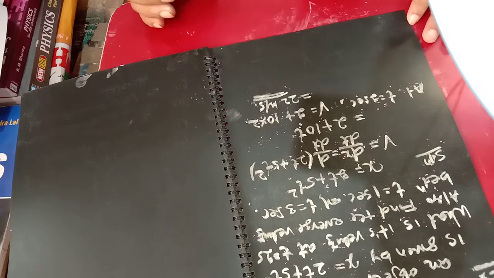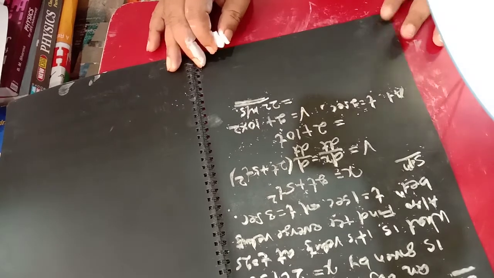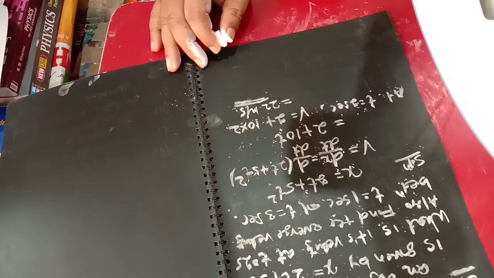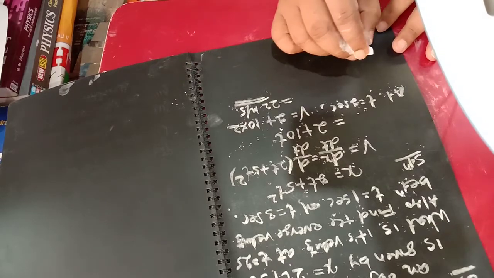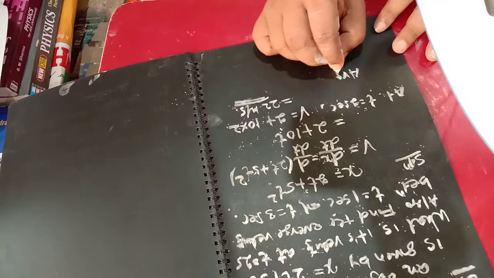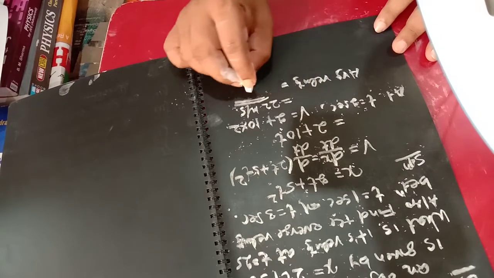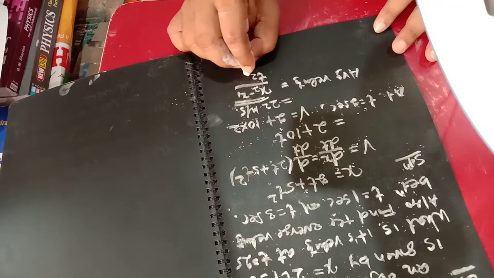In the second question it is asked what is the average velocity. If you talk about the average velocity, you have to consider total displacement by total time. You have to use the formula x2 minus x1 by t2 minus t1.